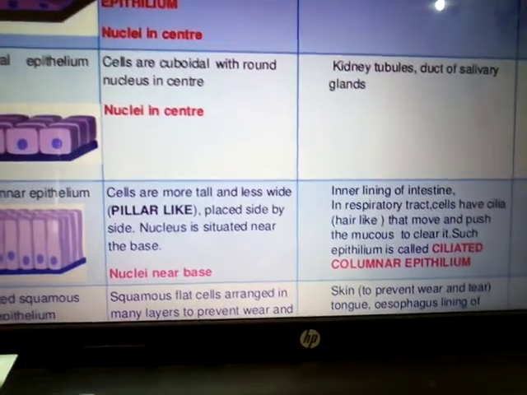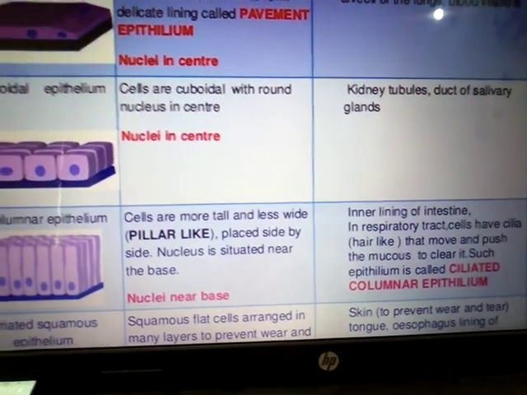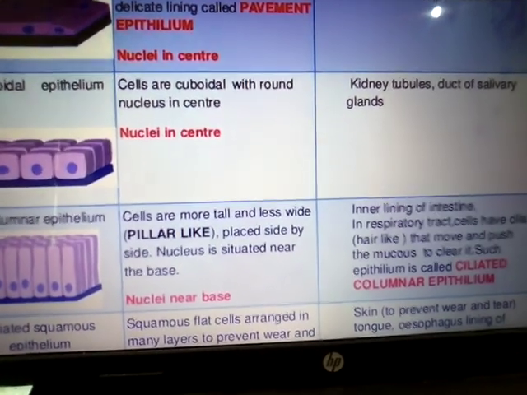So in the next slides we will see the other type of tissue, that is the connective tissue. Thank you.